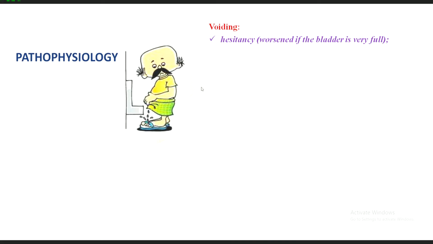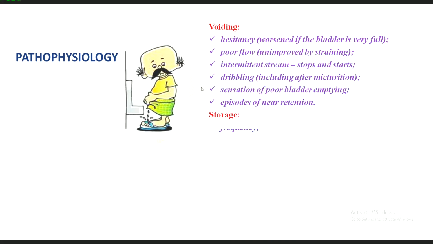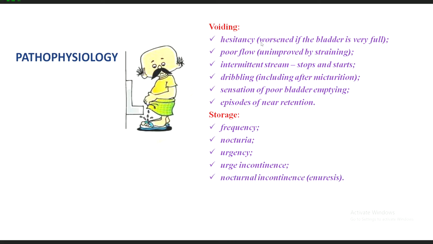The symptoms can be classified into voiding symptoms and storage symptoms. The voiding symptoms are hesitancy, worsened if the bladder is very full, poor flow unimproved by straining, and intermittent stream, which stops and starts. In between, dribbling of urine will be there, including after micturition also. This can be an example.